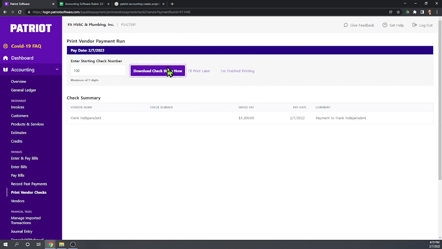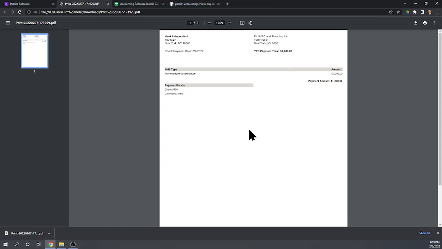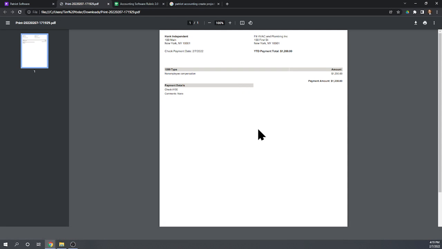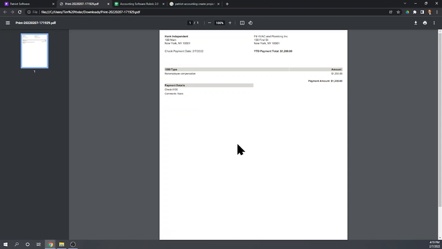I guess download check stubs now. I guess these would be the whole checks. Well, when does it print the actual check? So this is the check stub, but doesn't it print the actual check?